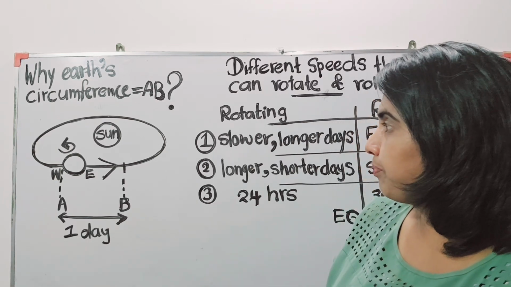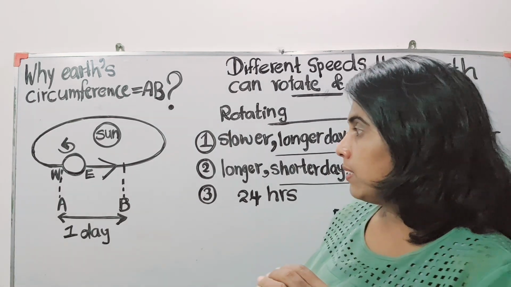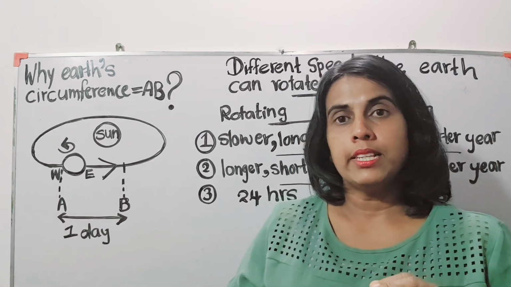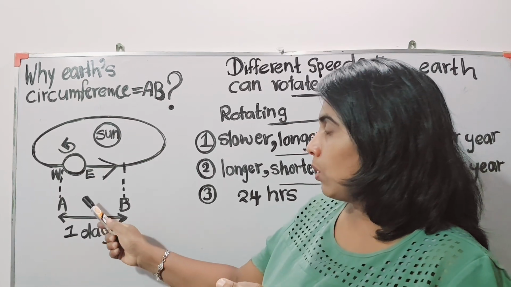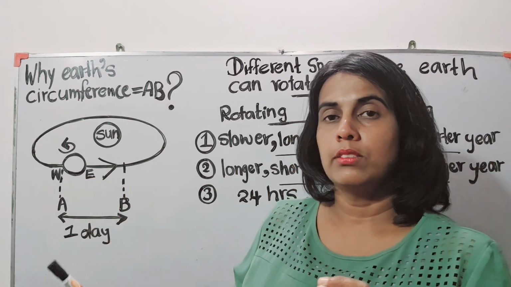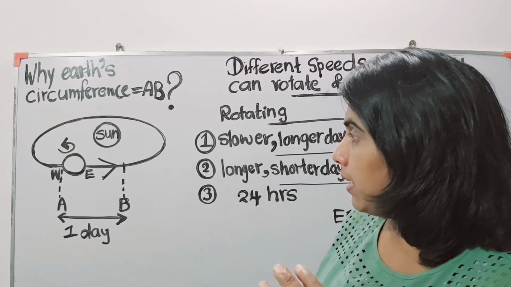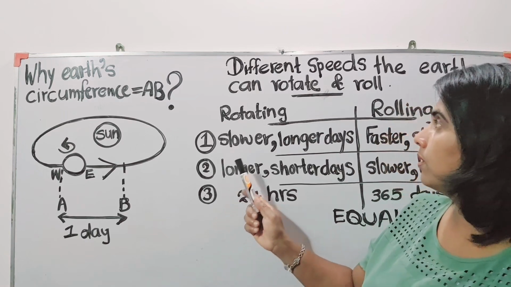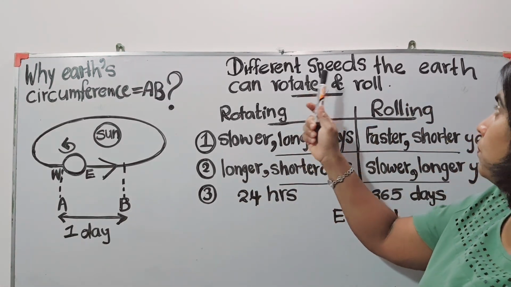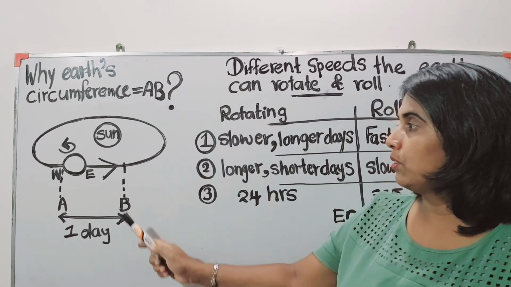Now, to understand this, let us assume that there are three cases that we can discuss this under, depending on the speed of the earth. Different speeds the earth can rotate and roll.